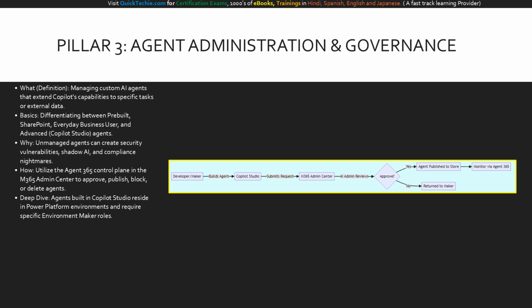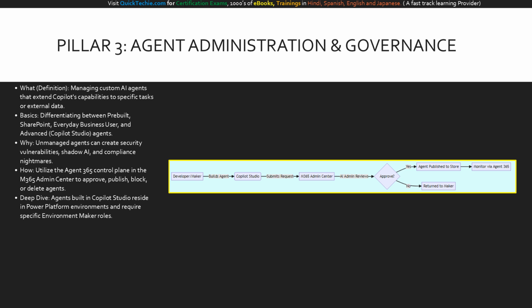The exam will test your understanding of the approval lifecycle. When a developer submits an agent, an AI administrator must review its data access requirements, permissions, and compliance alignment before publishing it. If an agent misbehaves, you can block it, which stops it tenant-wide, or delete it entirely. Also, remember that agents built in Copilot Studio live in Power Platform environments. Users must have a Copilot Studio license and the environment maker role to build them.